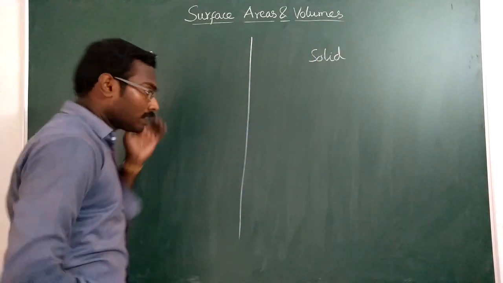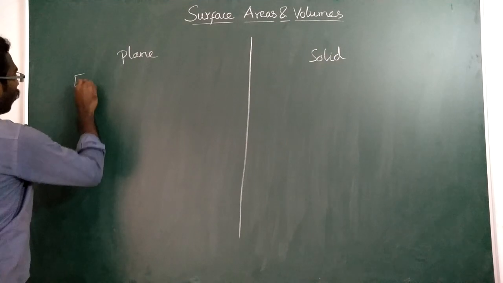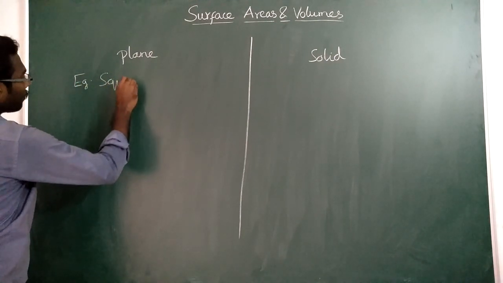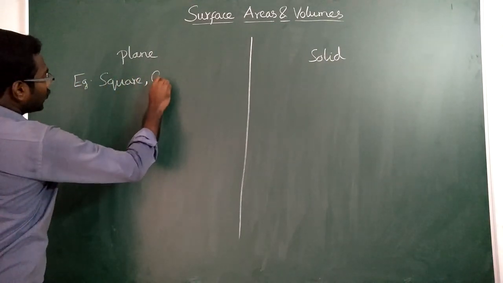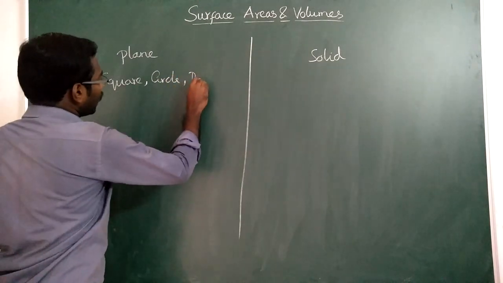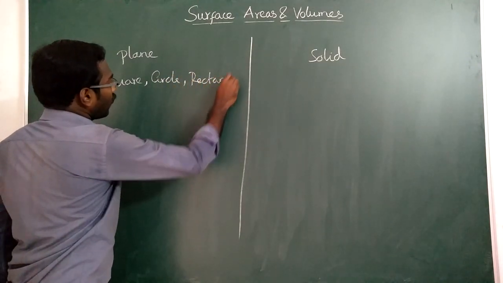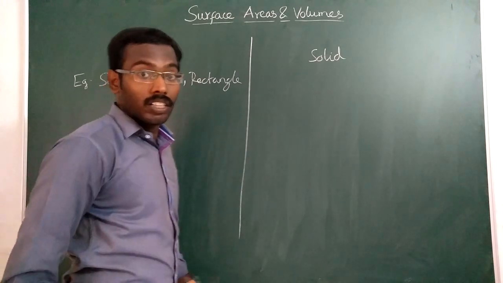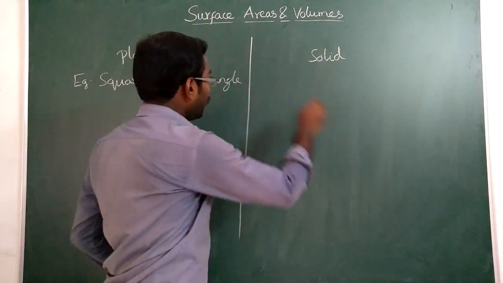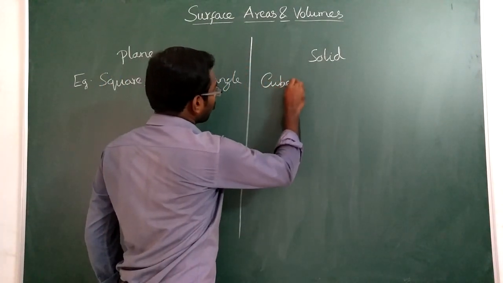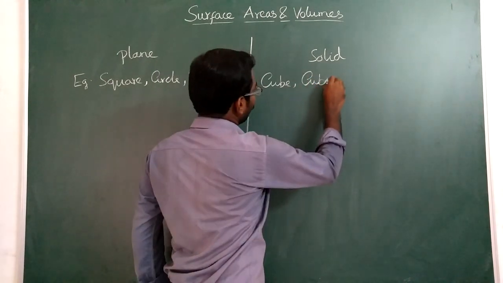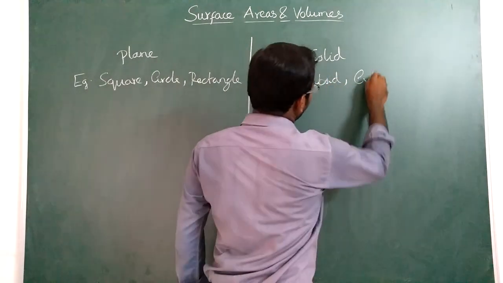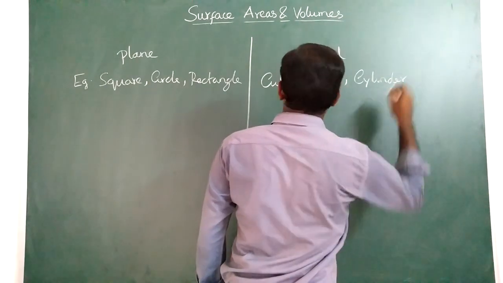Plane shapes, well-known examples: square, circle, rectangle, etc. And solid shapes, you would have heard about cube, cuboid, you already studied that, cylinder, etc.